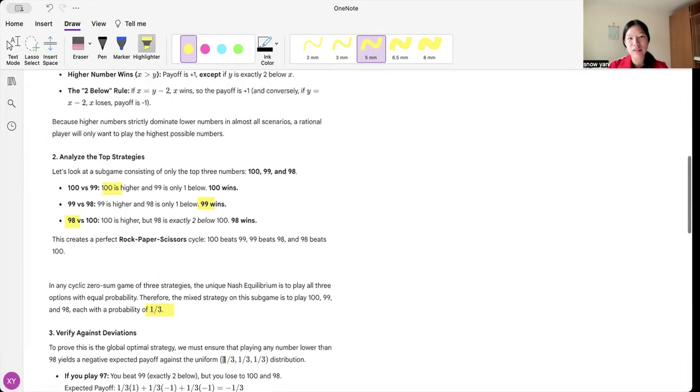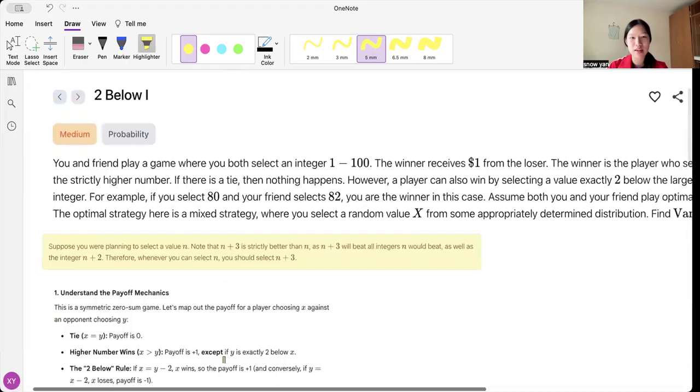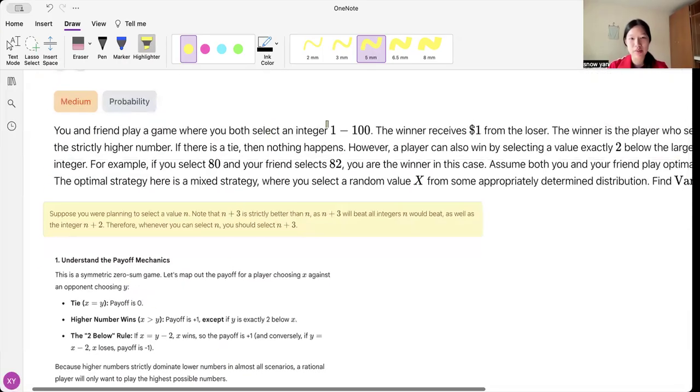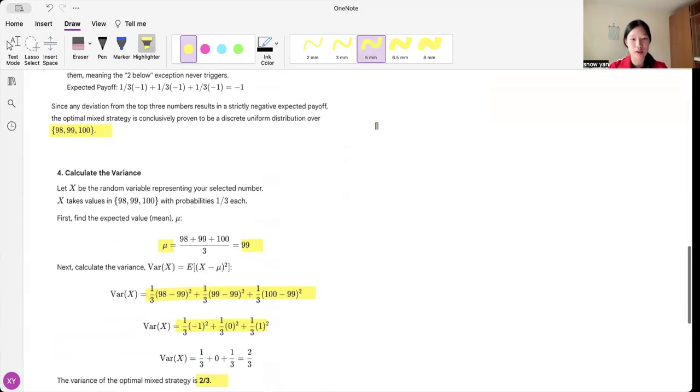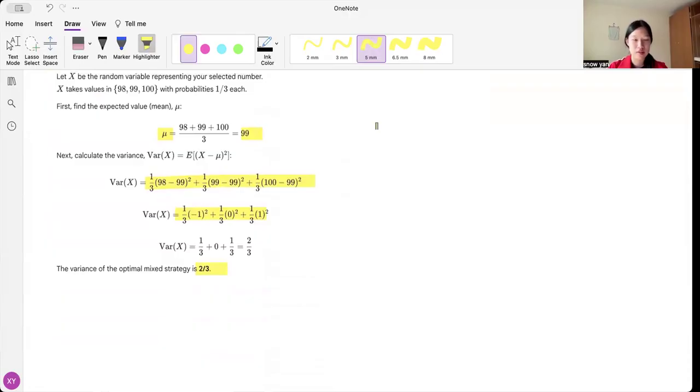I think the major thing that was kind of difficult in this question was narrowing down 1 to 100 to just 98, 99, and 100. And then from there, you know that each one is a fair game, so it's 1/3 of a chance to play. And then the variance would just be found using the typical way of finding it: the expected value of x minus mu squared. Okay, cool. Let's end off here.